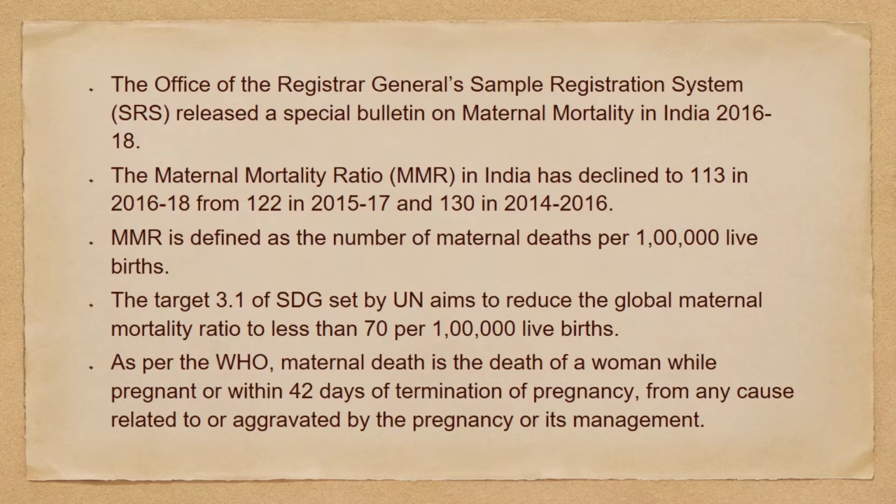So what is MMR? It is defined as the number of maternal deaths per 1 lakh live births. So the target 3.1 of the Sustainable Development Goals set by the UN aims to reduce the global maternal mortality ratio to less than 70 per 1 lakh live births.